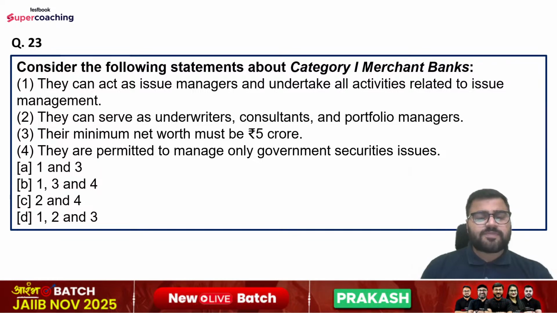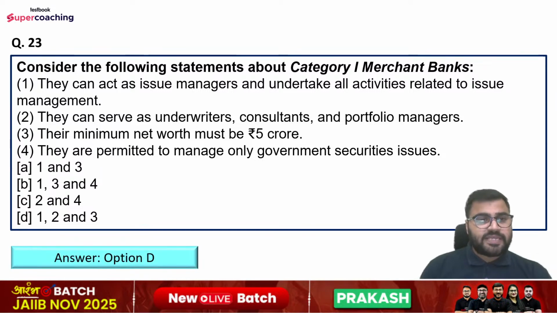Question number 23. Consider the following statements about category 1 merchant banks. Statements are: they can act as issue managers and undertake all activities related to issue management. Statement number second is: they can serve as underwriters, consultants, and portfolio managers. Their minimum net worth must be 5 crore. They are permitted to manage only government securities issues. So options are first and third only, first, third, and fourth only, second and fourth only, or first, second, and third. So right answer is option number D here.